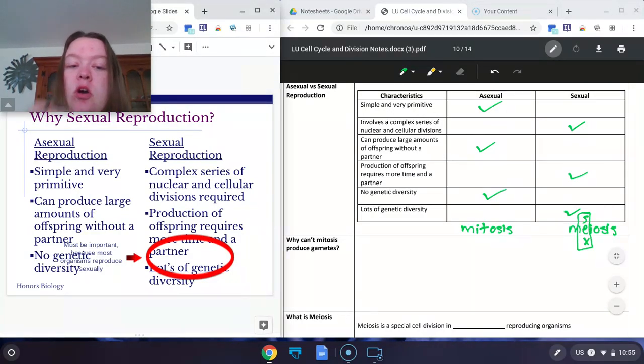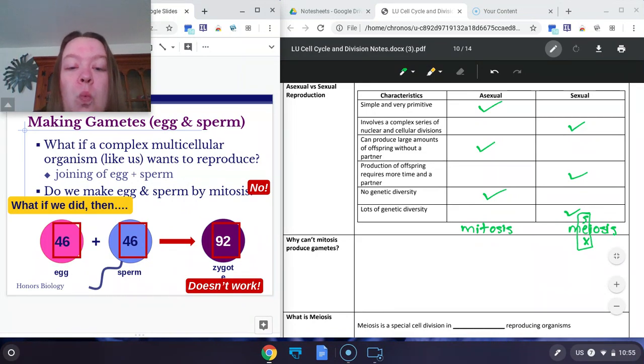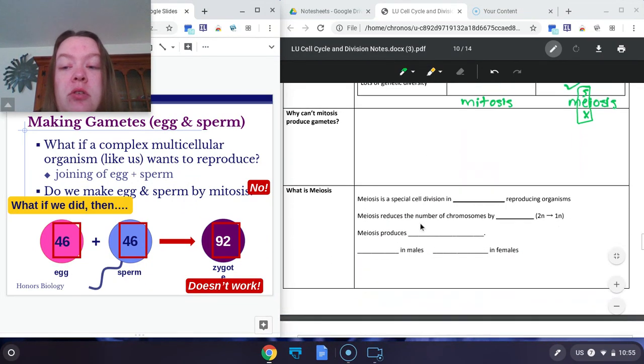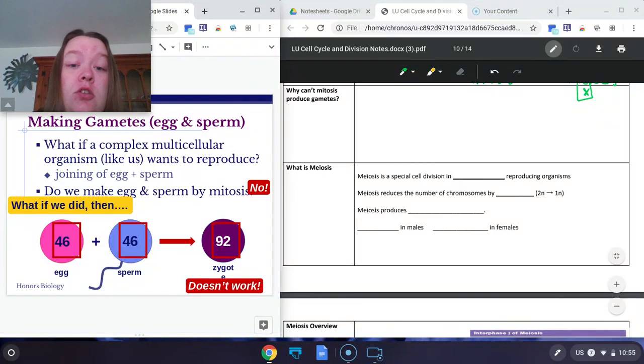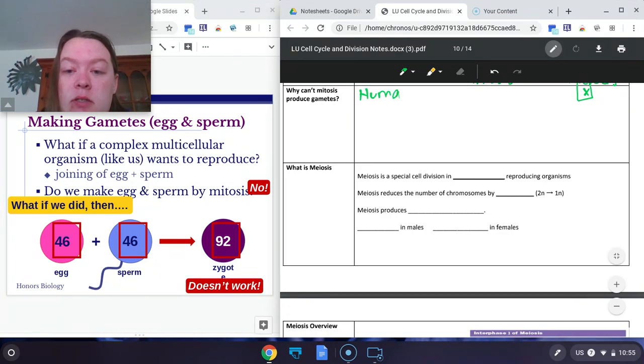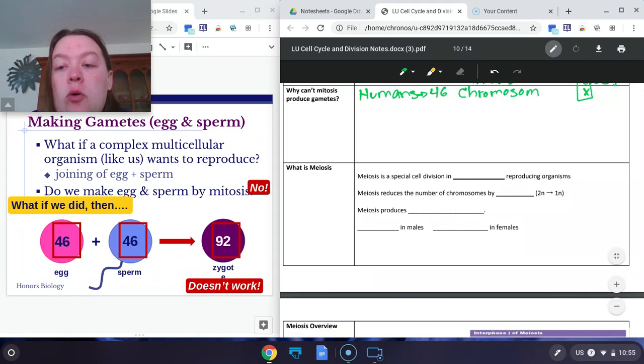Now you might be asking, well, we already learned about one type of division. Why can that type of division not be used to make gametes? So why can we not use mitosis to make sperm and egg? And the reason for that is actually kind of simple when you think about it. We know that humans have 46 chromosomes. And that's normal. That's the normal number. If you're human, you should have 46.